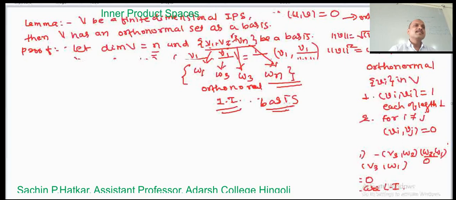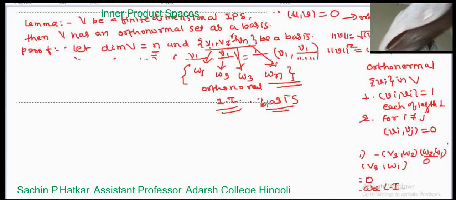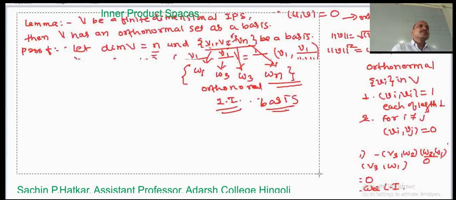Now we show one theorem on this inner product space.